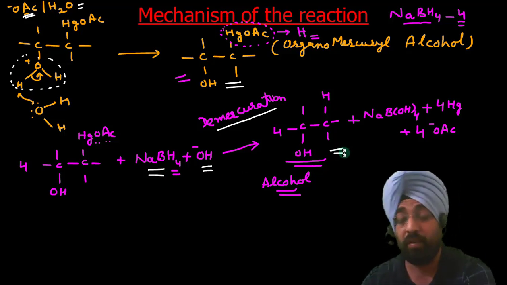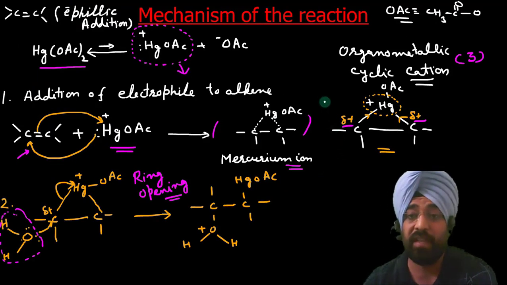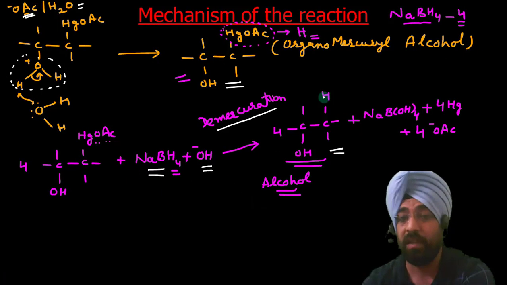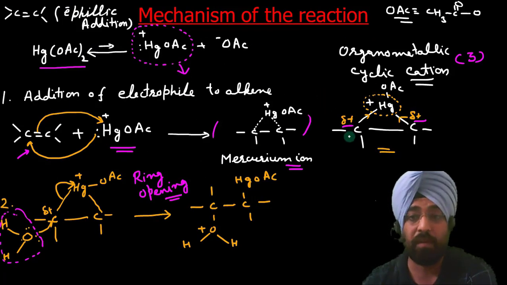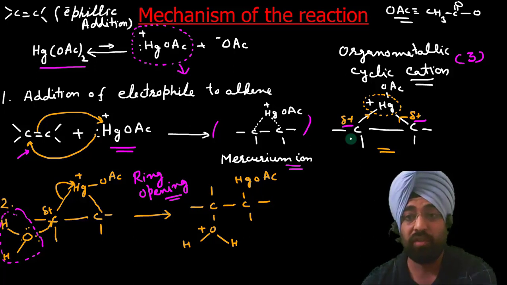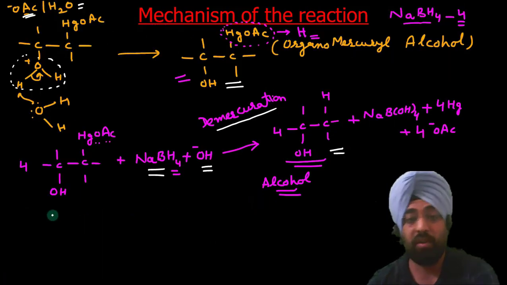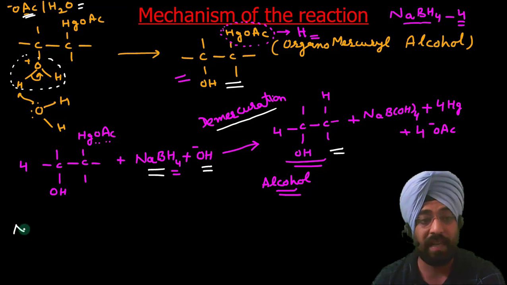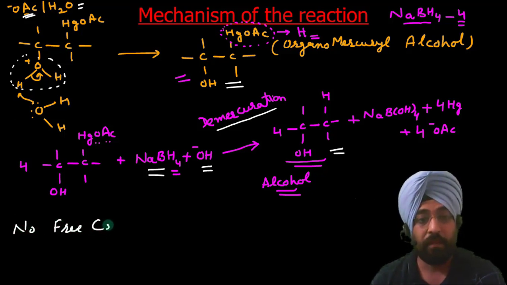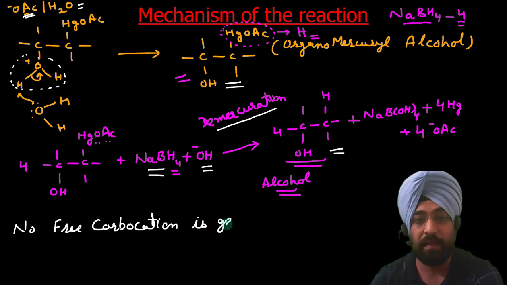So please look carefully here. Nowhere is there a generation of free carbocations. So there is no free carbocation. These carbons acquire partial positive charge. They show some electrophilic character, but these are not carbocations. There are no free carbocations in any step. So we can say in this reaction, no free carbocation is generated.